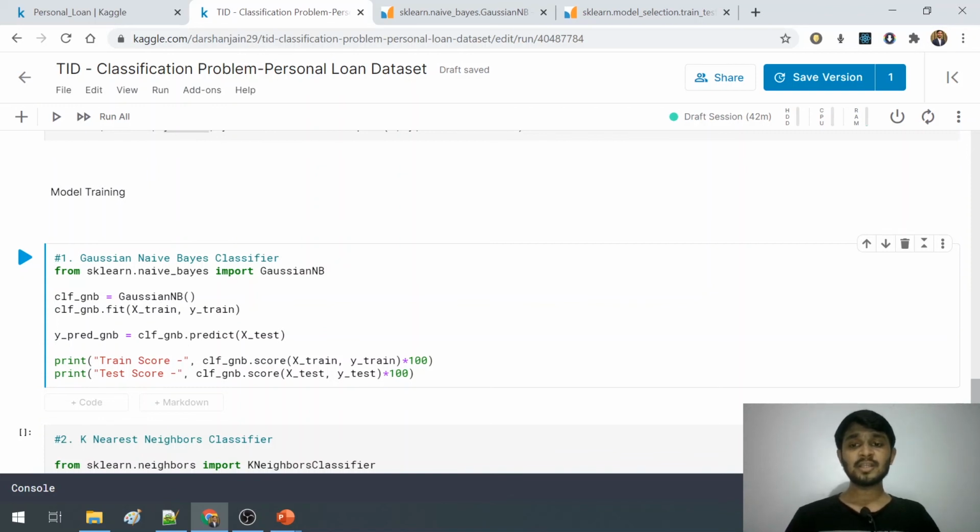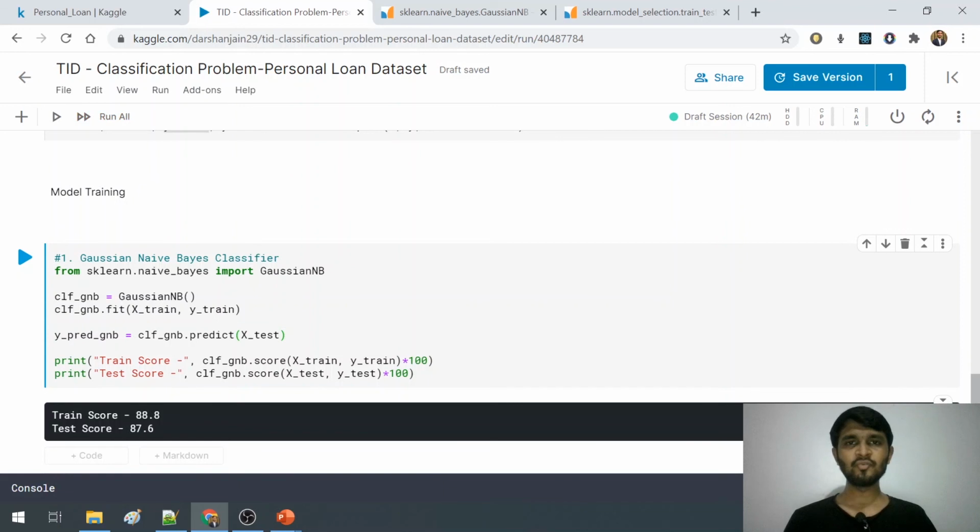Now using this classifier we will find out the score. By score I mean how accurately our model has trained and predicted the values. To do that we will find out separate scores for X train and separate scores for X test. So let me show the output by running this block of code here. We can see that the train and test score is 88 and 87% respectively.